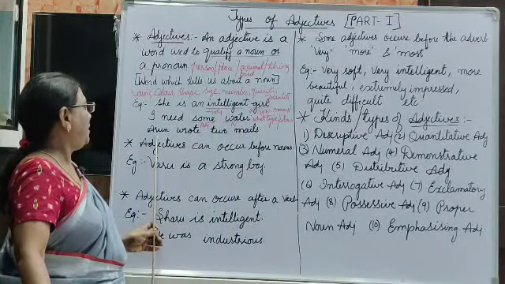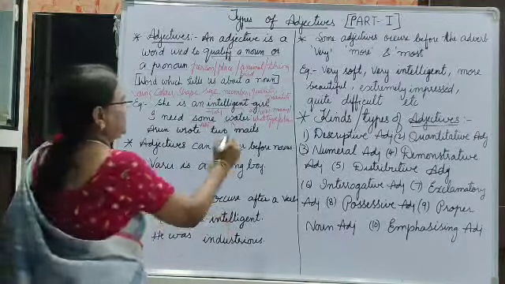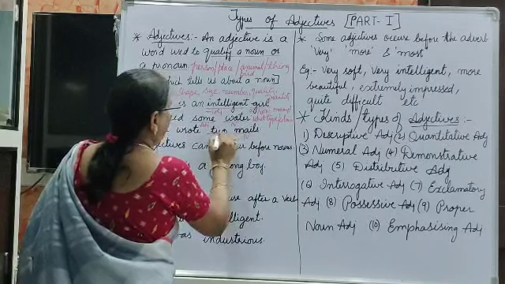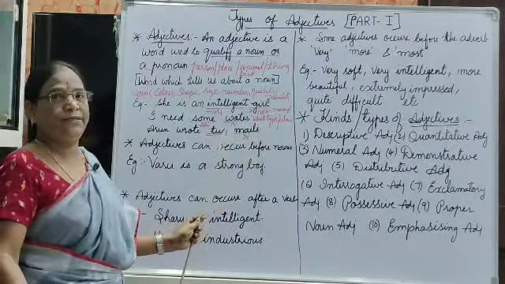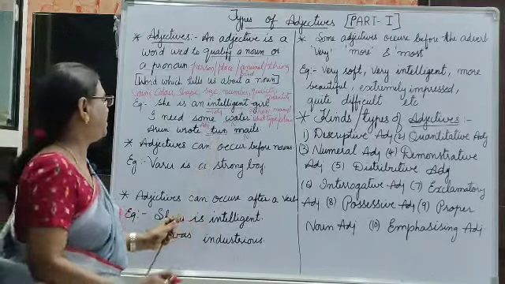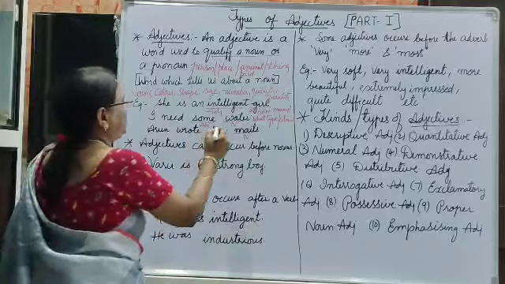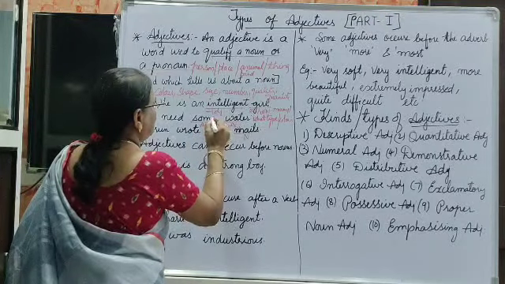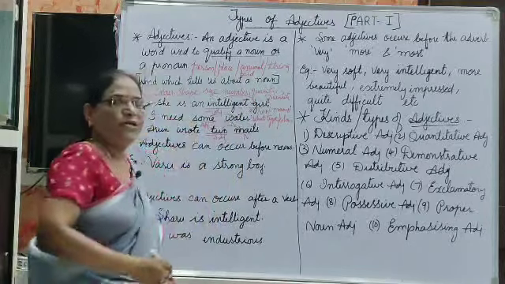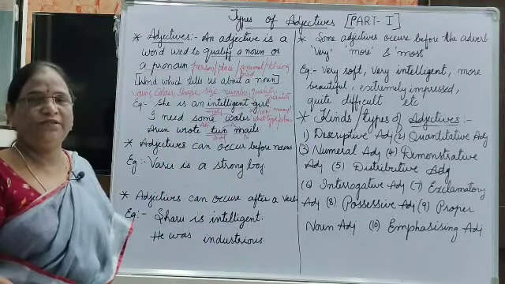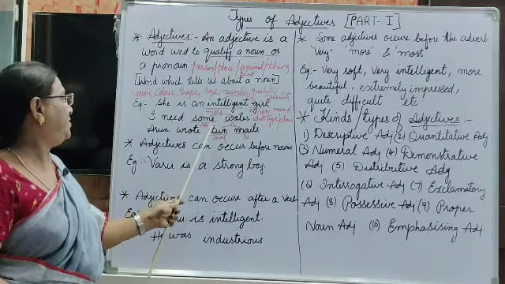Next is Arun wrote 2 mails. Mail is a noun. And how many mails? It describes the noun, it describes the mail. It expresses the number. So this is an adjective. It tells about this noun. So the word which describes a noun is known as an adjective.